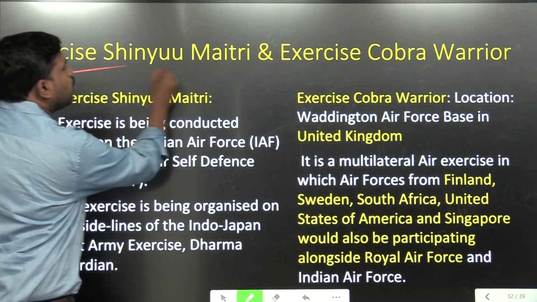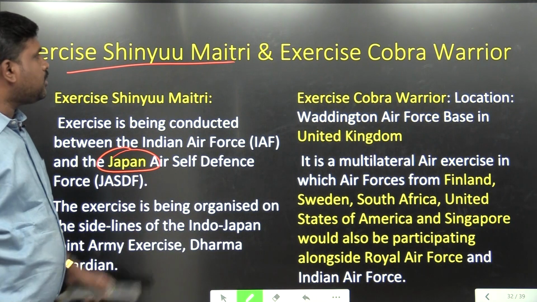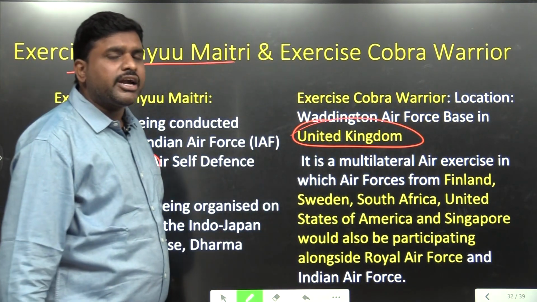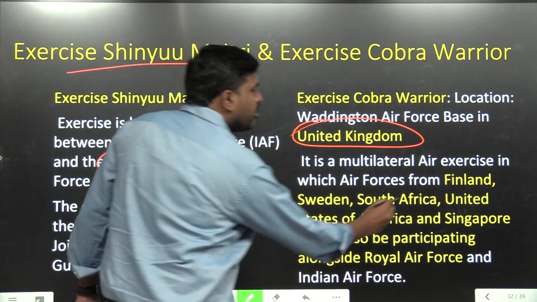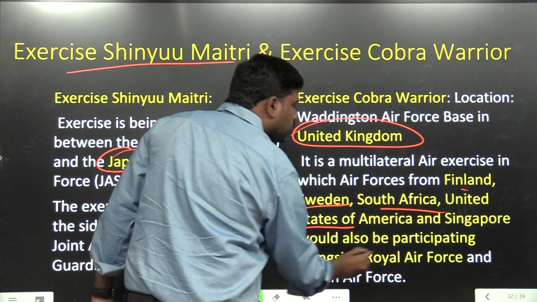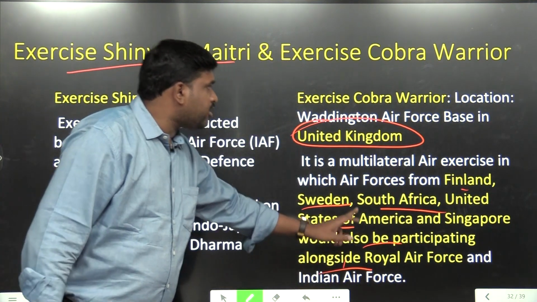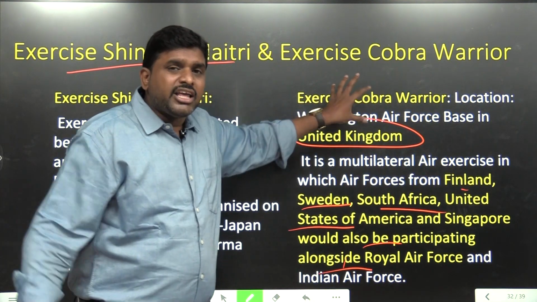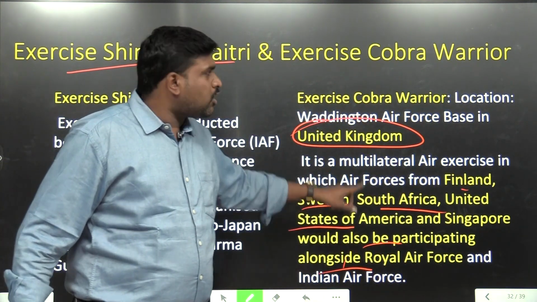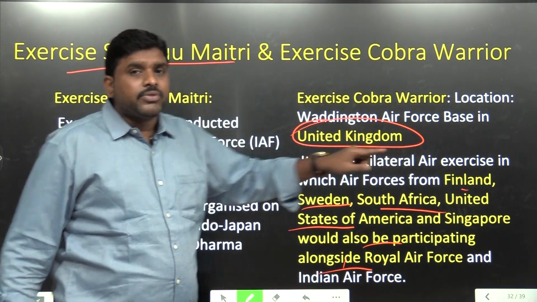Exercise Shinyu Maitri, Japan. Remember Japan. Exercise Cobra Warrior, United Kingdom, happened in United Kingdom with various countries: Finland, Sweden, South Africa, United States of America, Singapore, participating alongside the Royal Air Force, that is British, and the Indian Air Force. These are all the countries which participated in Exercise Cobra Warrior, which happened in the United Kingdom.